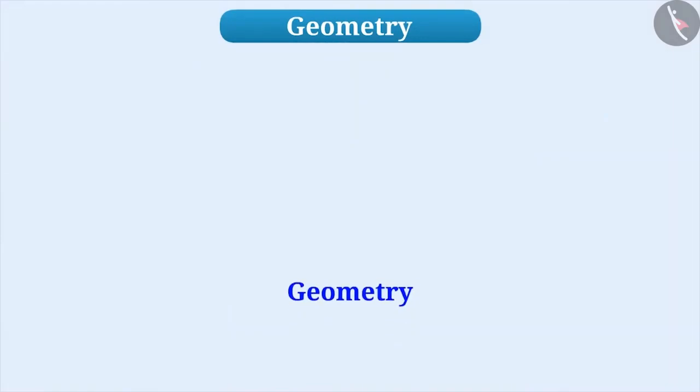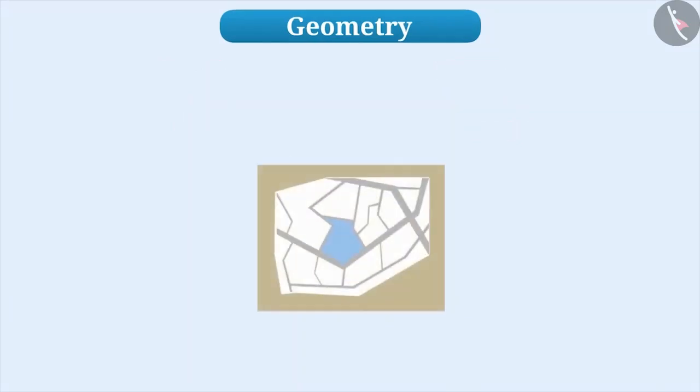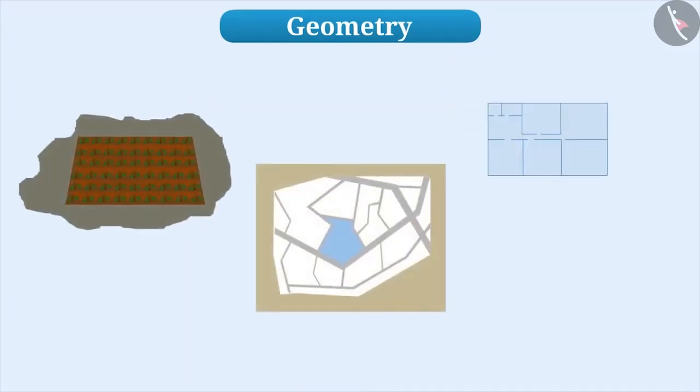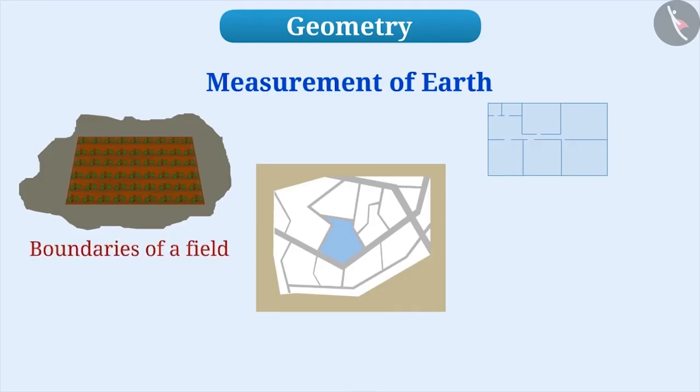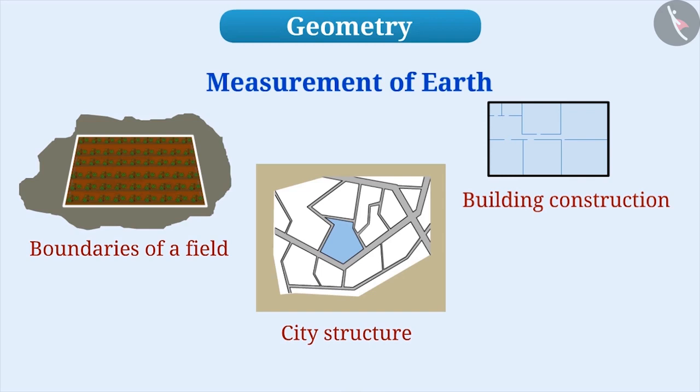Let me tell you. The word geometry originates from the word geometron in Greek. The meaning of geo is earth and the meaning of metron is measurement. During the ancient civilization, the land was measured for different reasons, such as to identify the boundaries of a field, to know the structure of the city, during construction of a building, etc.